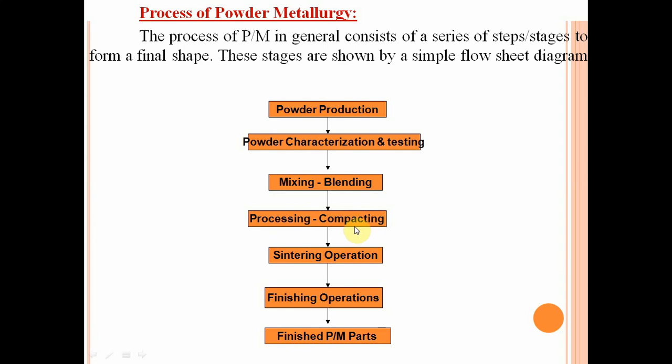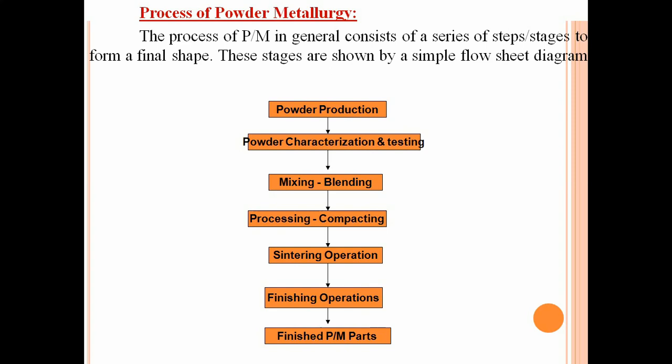The next one is most important, that is heat treatment, which we call the sintering operation. It consists of heating the low strength green compacted component in a furnace under a controlled atmosphere for a certain duration at a suitable temperature.